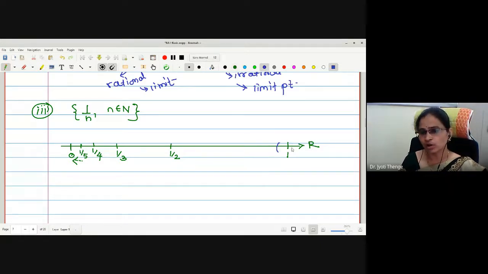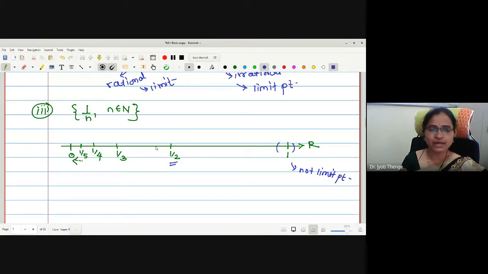Now, if I want to check whether any element of this set is a limit point or not, if I plot a neighborhood around 1, how many elements of the given set will it contain? No element, because the next element 1 by 2 is here. Therefore, this is not a limit point.